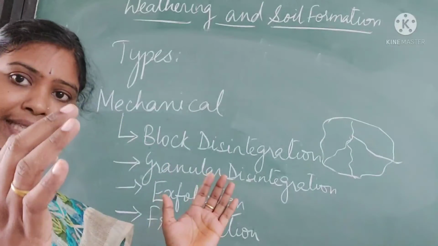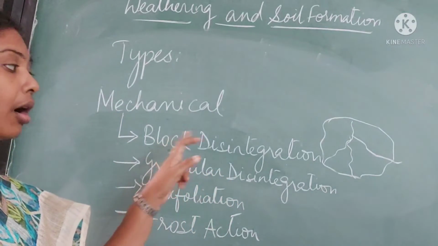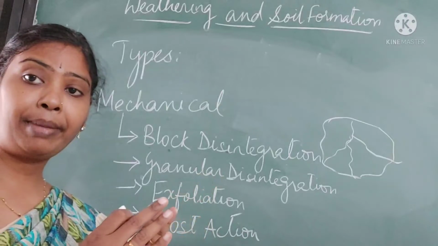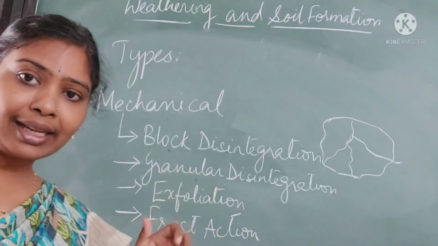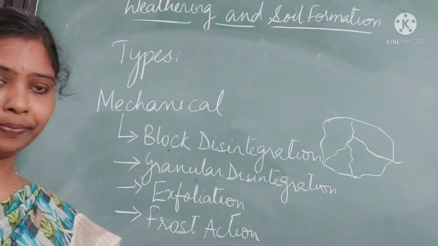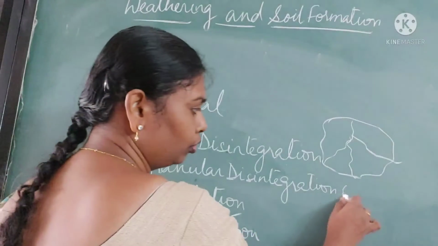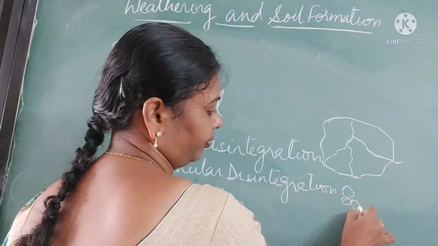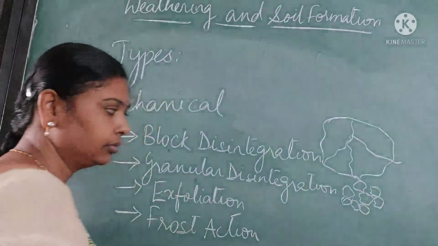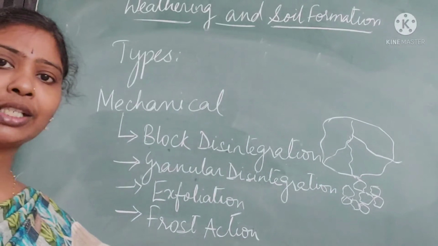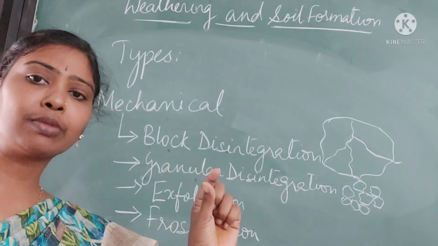Blocks means very big pieces. Opposite to that is granular disintegration. Granules means very small pieces. So granular disintegration means break up into very small pieces.